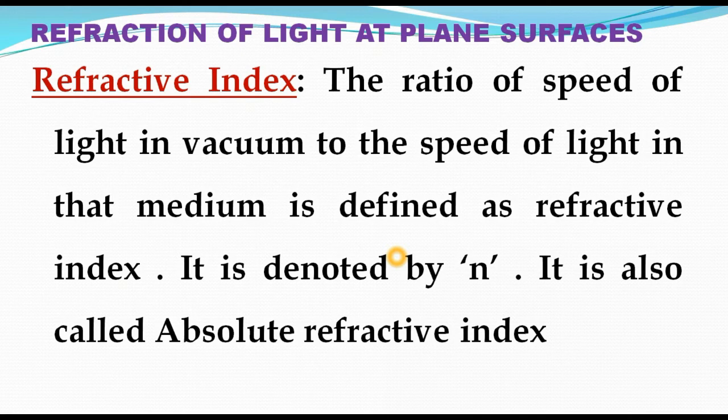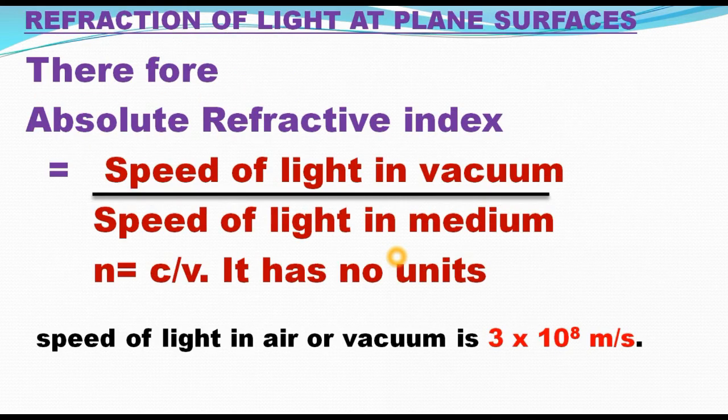So what is refractive index or absolute refractive index? It is the ratio of the speed of light in vacuum to the speed of light in the given medium. That ratio is called the refractive index or absolute refractive index. So let us see the formula. Absolute refractive index is equal to the speed of light in vacuum divided by the speed of light in the medium.